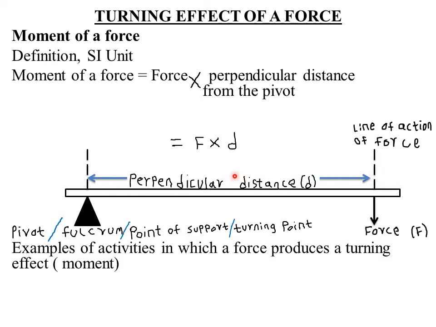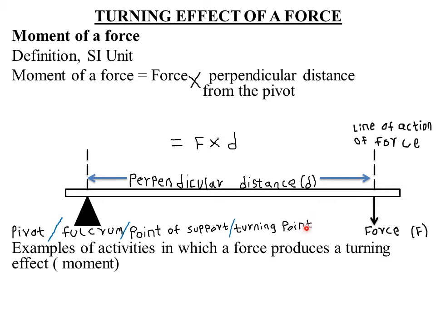So you must be very careful where you are measuring this perpendicular distance. The perpendicular distance must be measured from the pivot, or what we are calling the fulcrum, or the point of support, or the turning point, to the line of action of the force. So it must be perpendicular. Perpendicular means it has to meet the line of force at an angle of 90 degrees. That is the angle from here up to our bar here. It must be 90 degrees for us to say it is perpendicular, or sometimes we use the word normal.